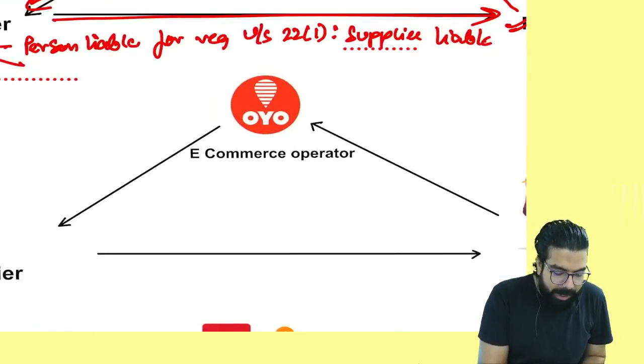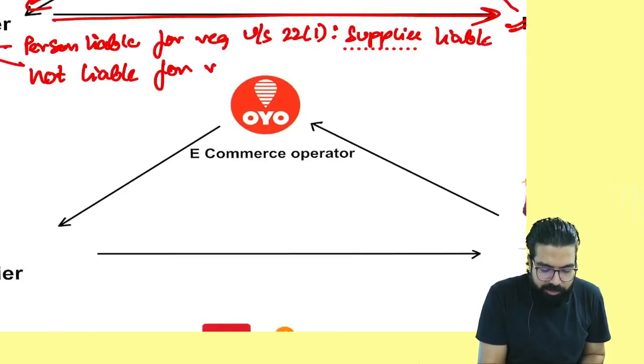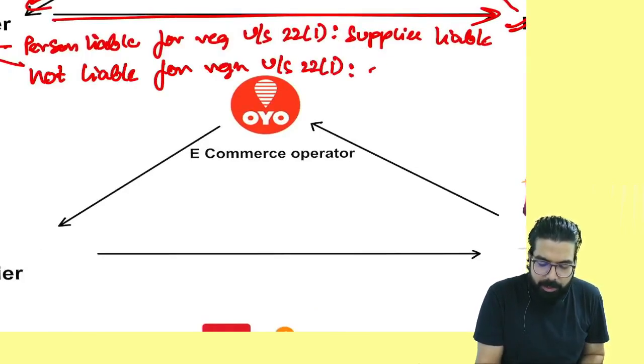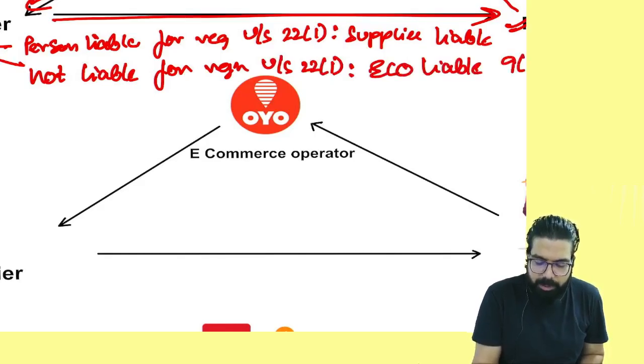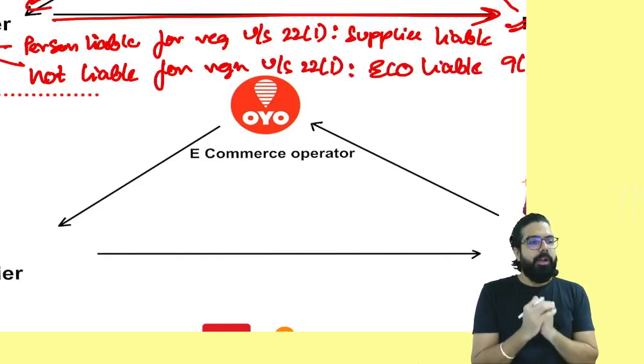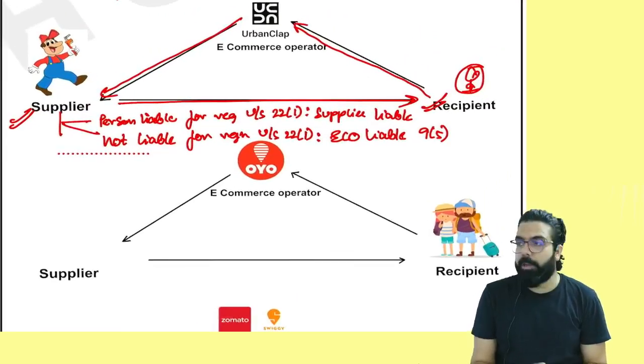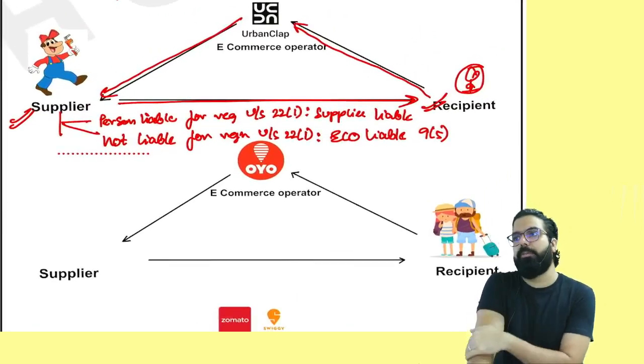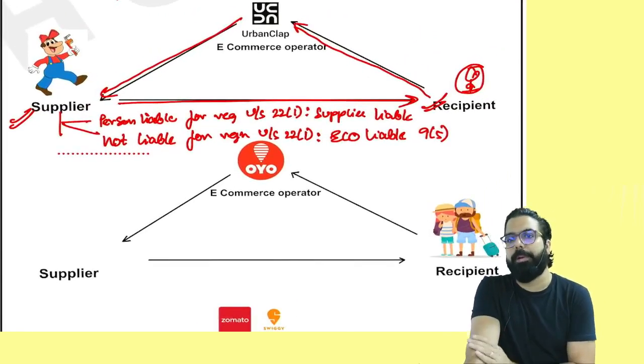But if the supplier is not liable for registration under section number 21, then the e-commerce operator will be liable under section number 9(5). Remember this point, everyone.